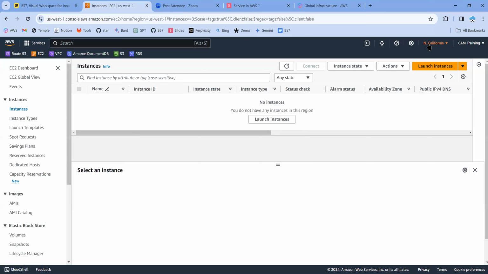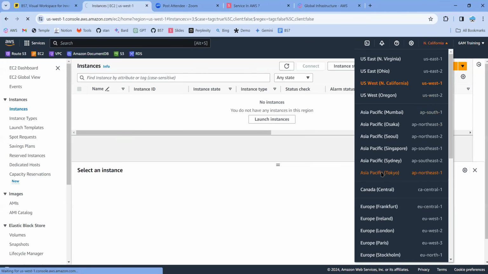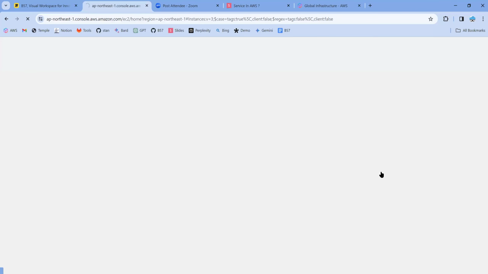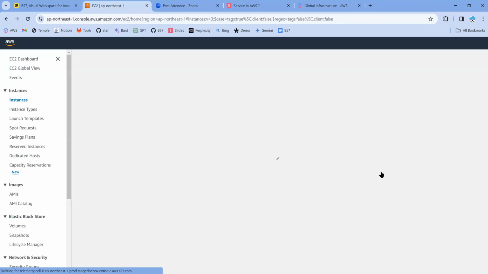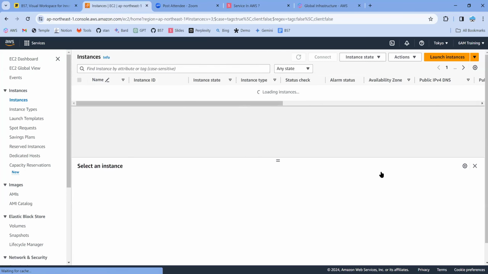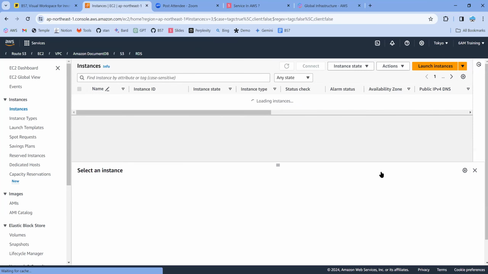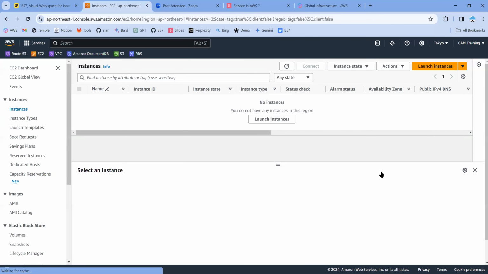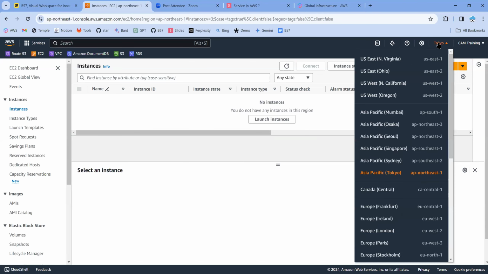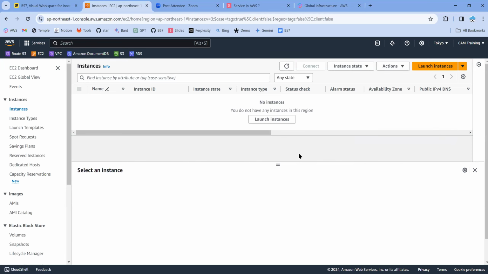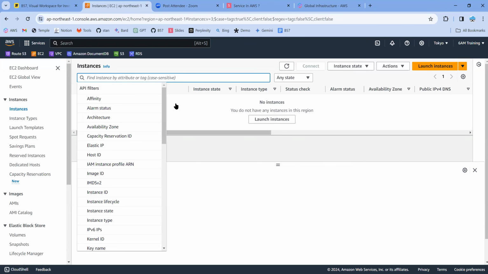Okay, likewise, you can switch to whichever region you want to create in. But typically in any organization, do we create resources randomly, like today in North Virginia, tomorrow in North California, and the day after tomorrow in Oregon? 100% no. You'll choose a region and host infrastructure on top of it. And keeping regional high availability in mind, you will select one more, maximum 2 or 3. That's it. Okay.